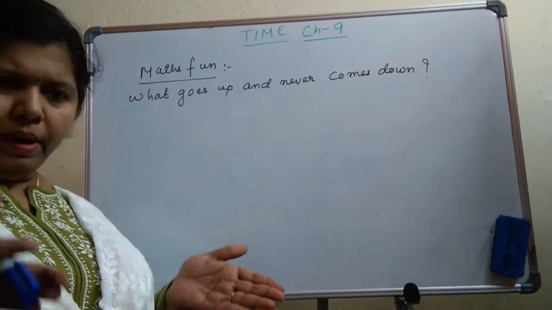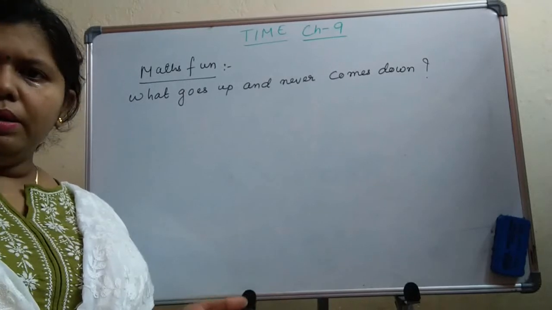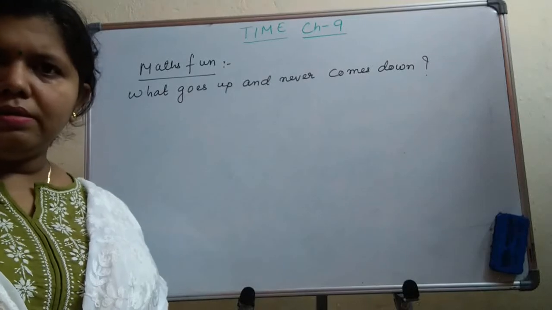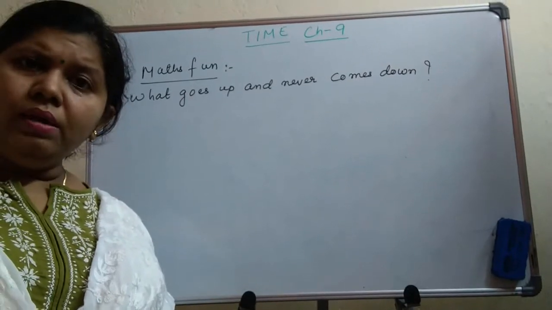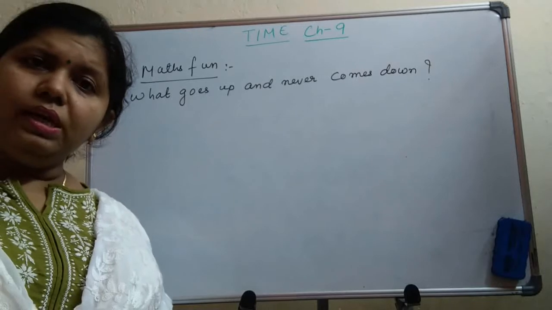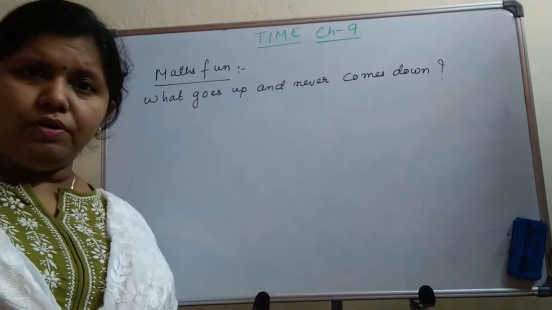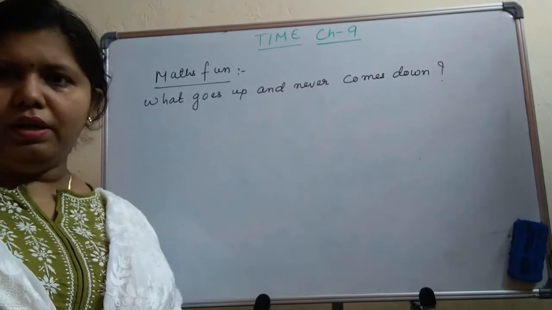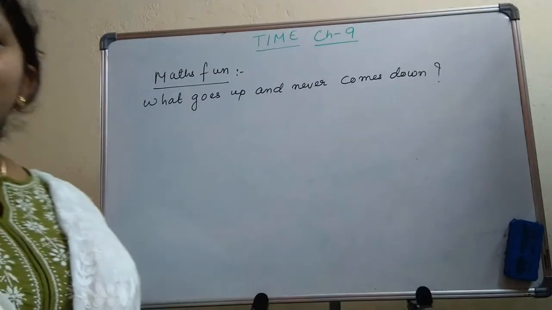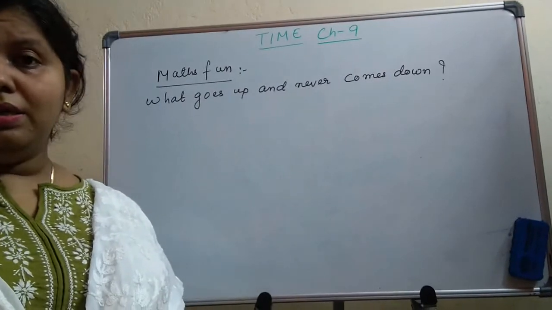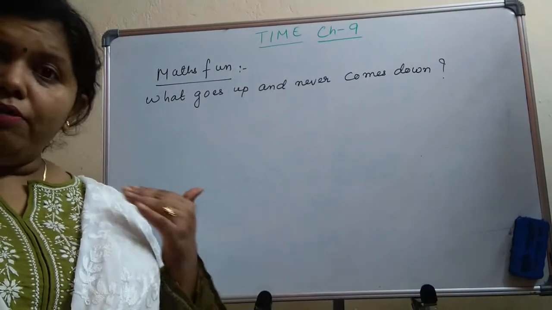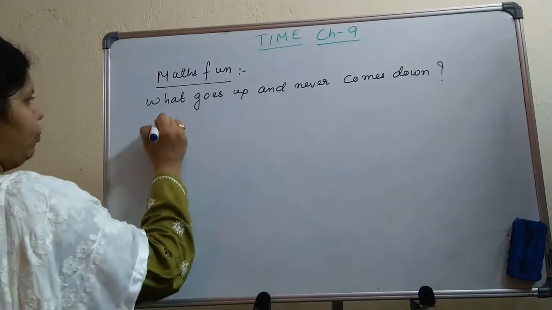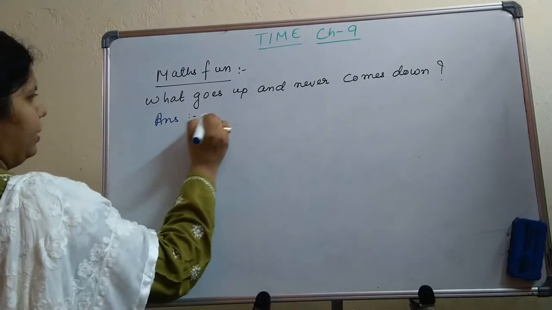You were a baby once upon a time. Now you have become children. After that you will grow up to adults like us. And then you will go to the senior citizen age after some years, around 60 to 70 years after that. Now what I want to say is the age will always go up but never come down. So your answer for this question will be age.